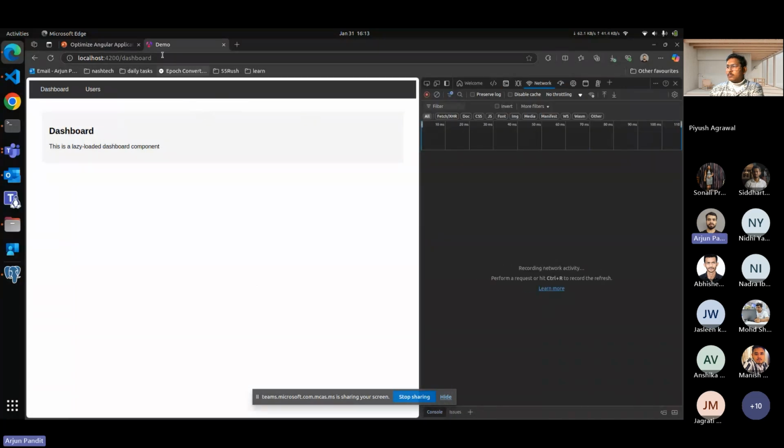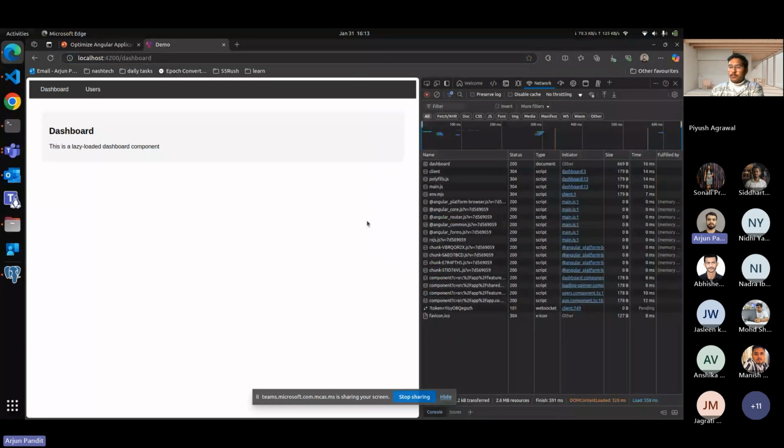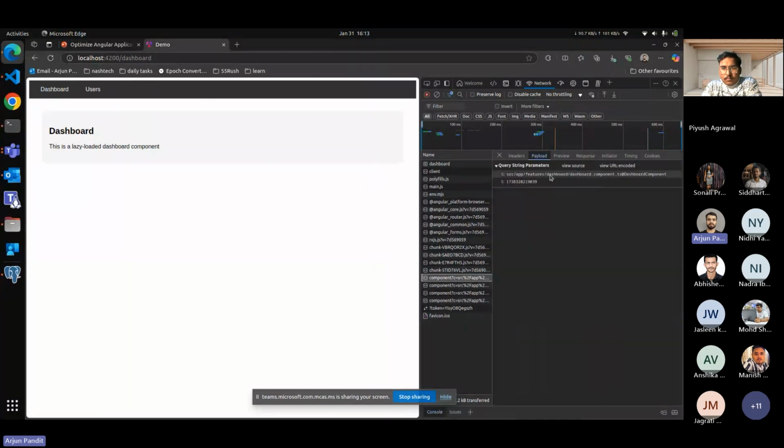Right now we are on the dashboard page, and if I refresh it, you can see multiple chunks are loaded just to browse it. There are 4 components loaded on navigating to the dashboard page. First is the dashboard component, which is necessary as we are on the dashboard page.